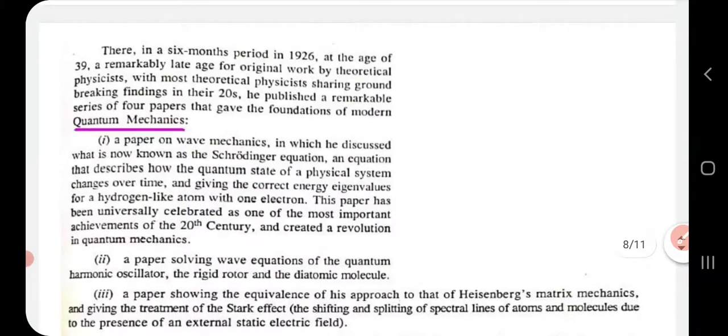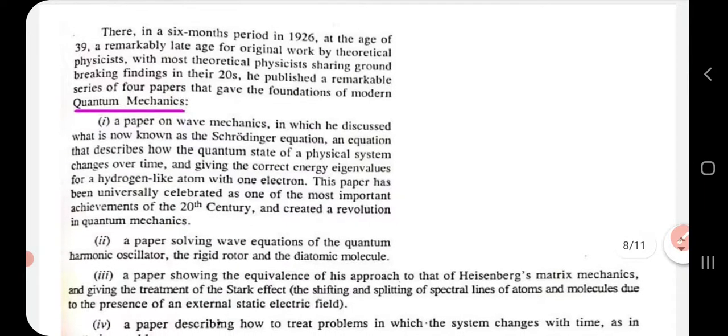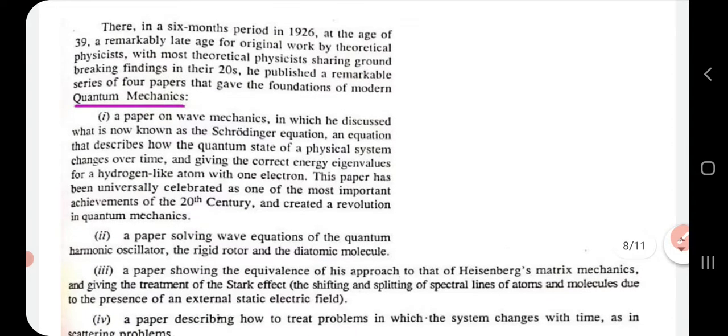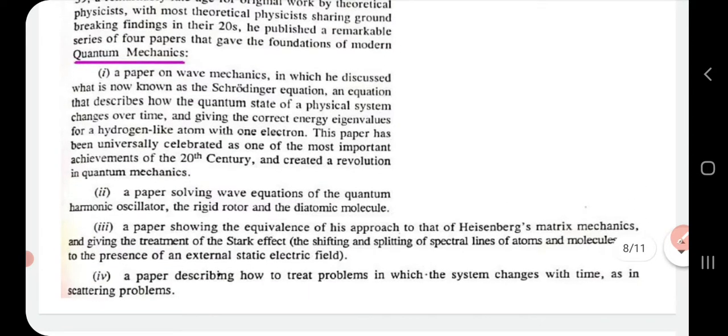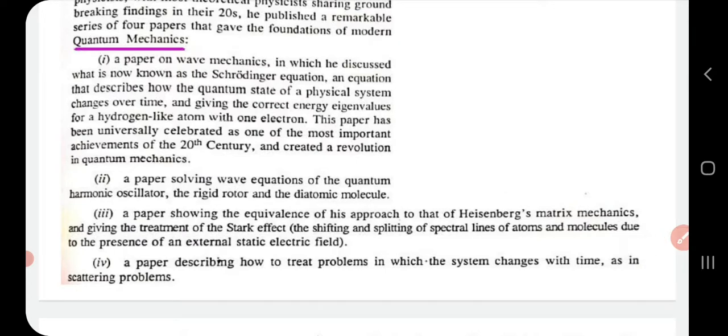Now, some of the most important highlights was his series of 4 research papers that he has published, and those papers covered the areas of modern quantum mechanics. These 4 papers dealt with the following. The first paper was on wave mechanics. In that, he discussed what is known as the Schrodinger equation. That is an equation that describes how the quantum state of a physical system changes over time, and it also gives the correct energy eigenvalues, especially for hydrogen-like atoms that possess 1 electron.